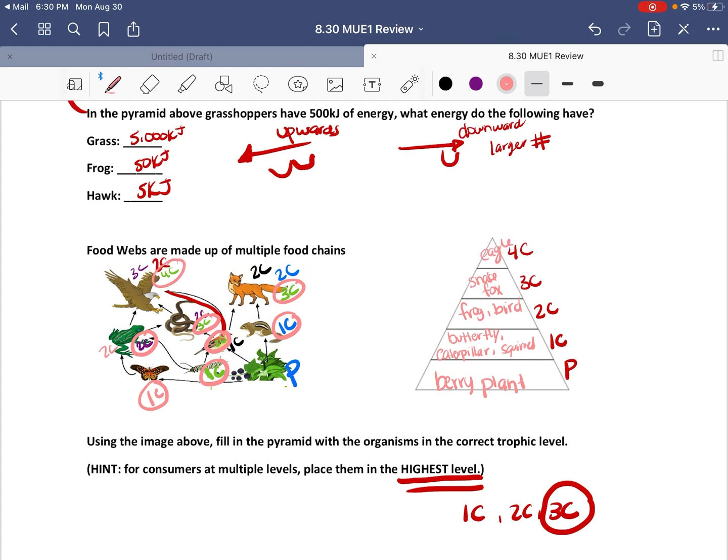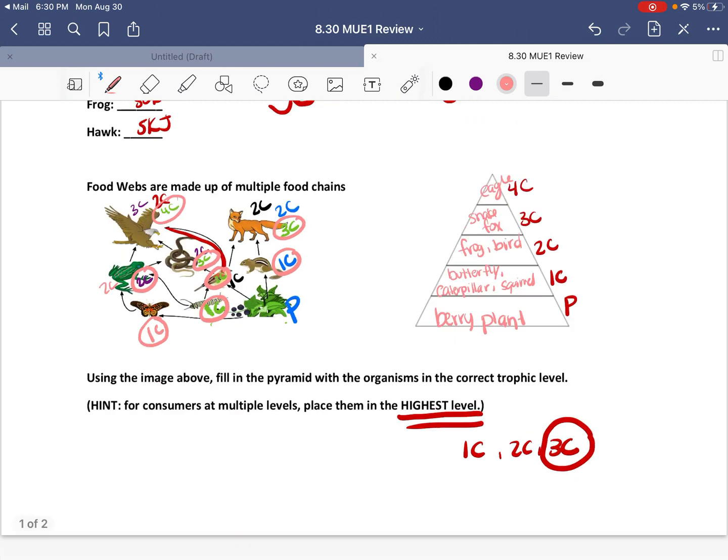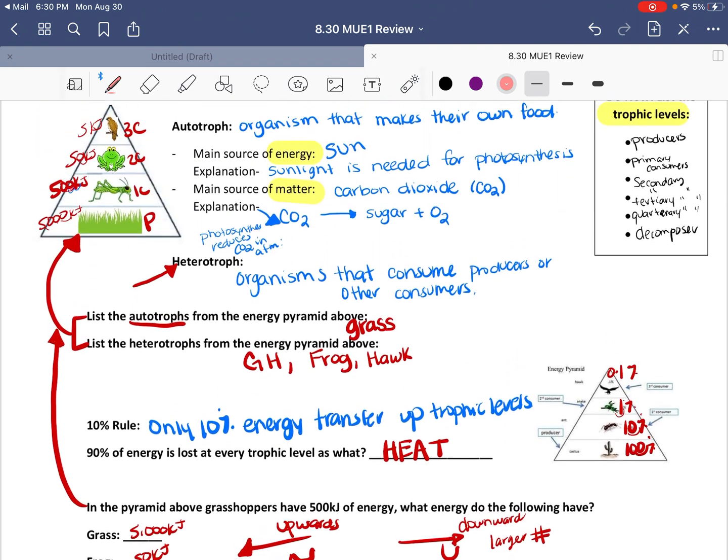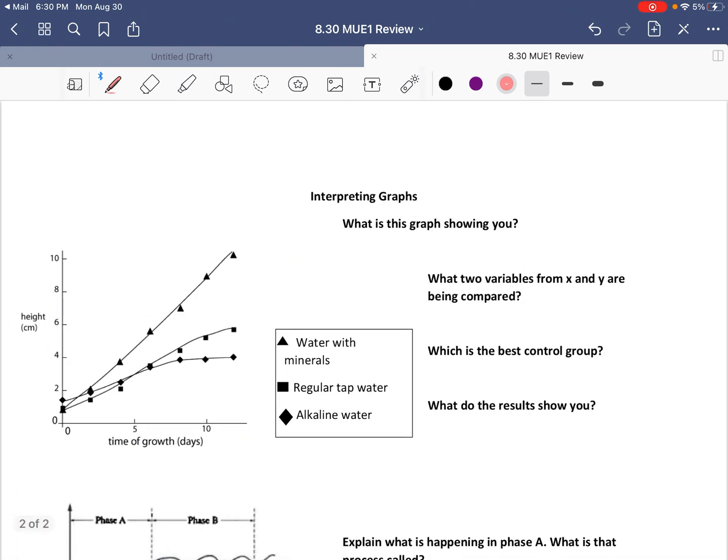So again, just make sure that you take your time, read the questions, and try to understand what they're asking. The quiz or the mini unit exam is only 11 questions. 10 of them are multiple choice. And the last question has 2 parts. There are 4 different answers. And that one is going to be your open-ended question, which is about 30 to 40% of your grade of the whole exam. So we need to make sure to complete it. So here's what we have so far, class. Again, I'll be posting this.